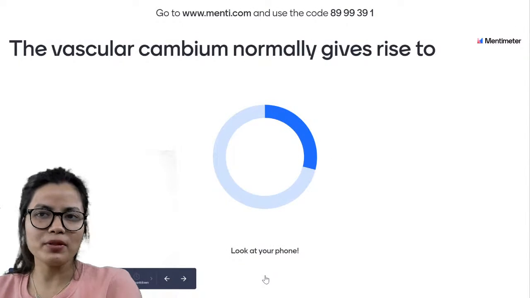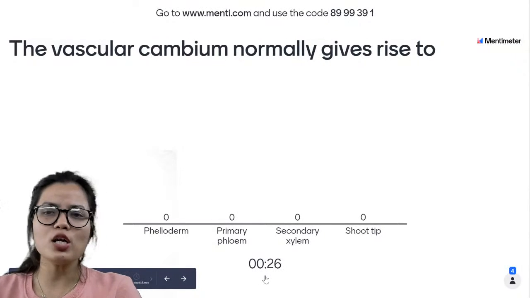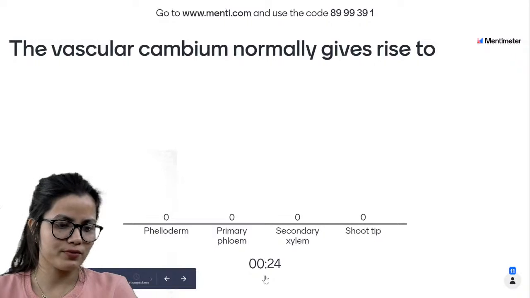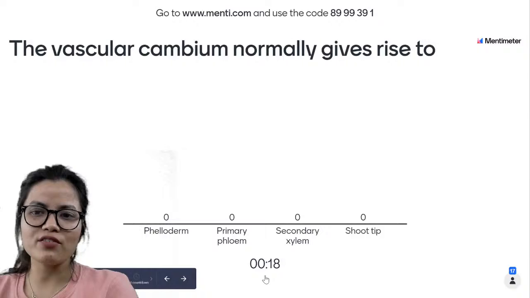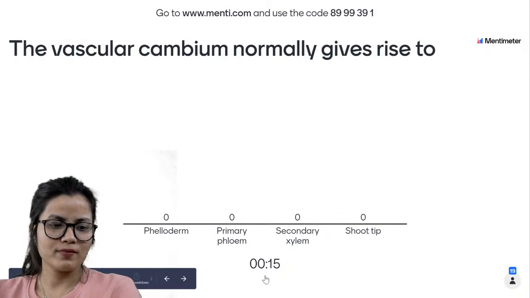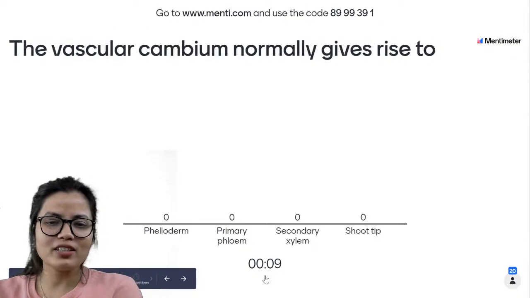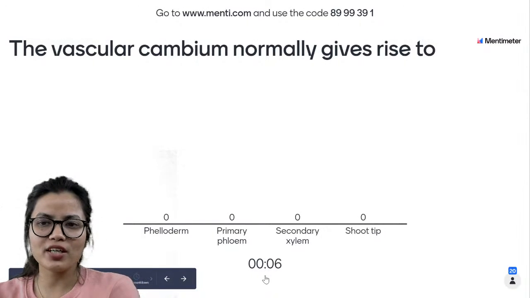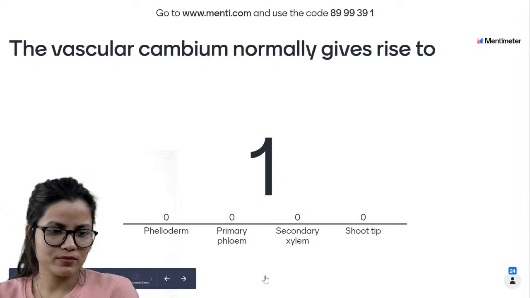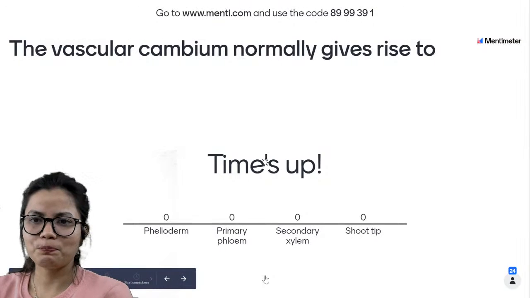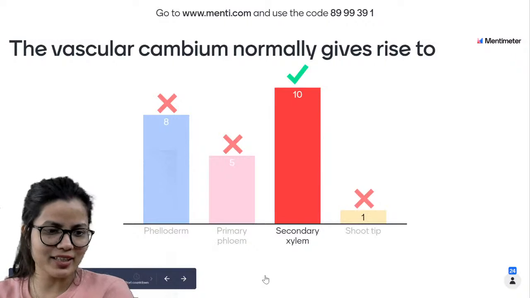The vascular cambium normally gives rise to: phellderm, primary phloem, secondary xylem, or shoot tip? Mark your answers. We have 10 of you who have marked it correctly.